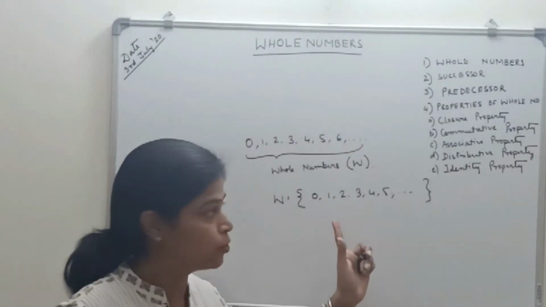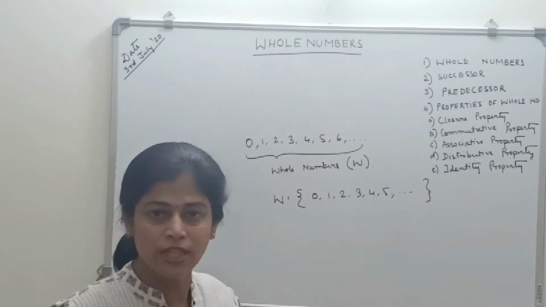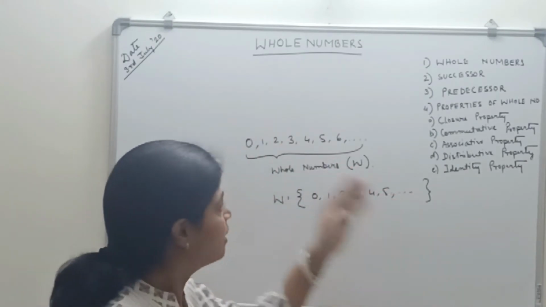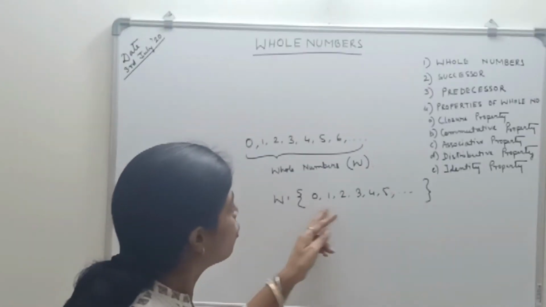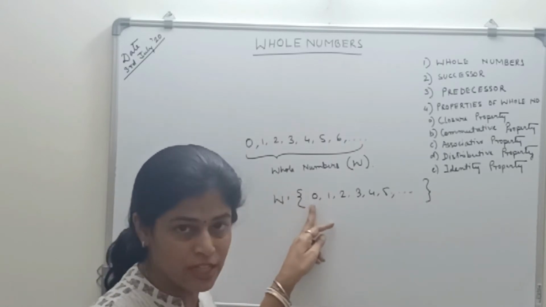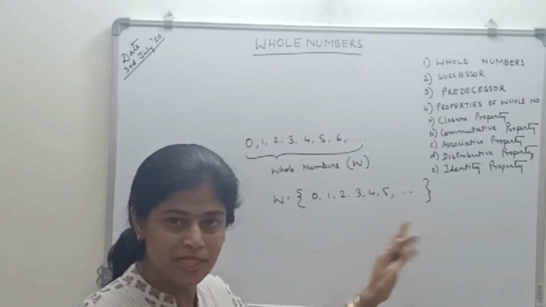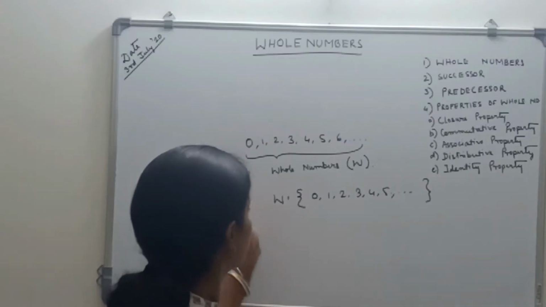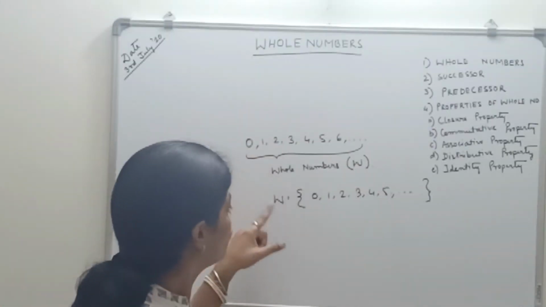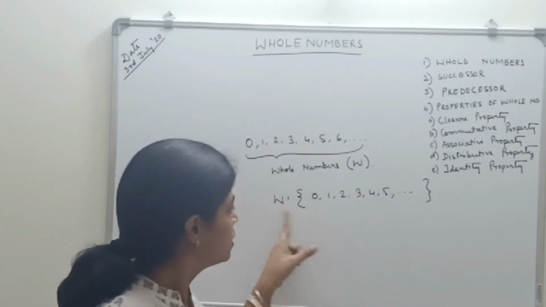and 0. So what is the difference between a natural number and a whole number? All the natural numbers are whole numbers, but all the whole numbers are not natural numbers. Why? 0 is not a natural number. So all the whole numbers are not natural numbers. And the natural numbers start from 1 and whole numbers start from 0.